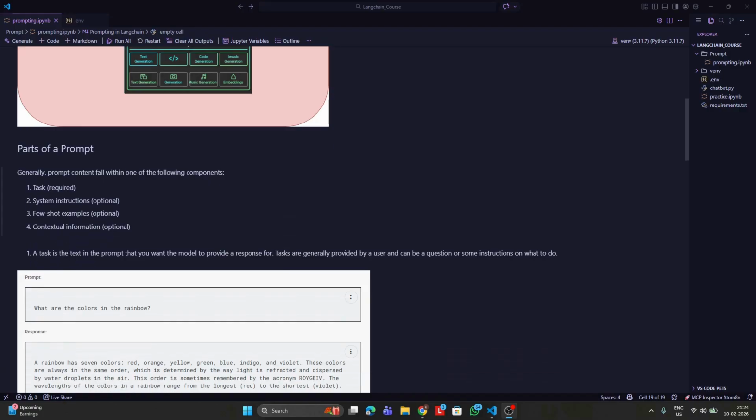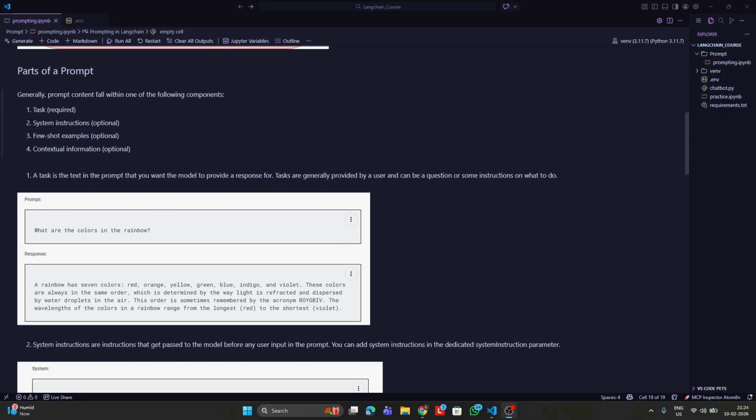Now moving on to the next part. A typical prompt, or a good prompt, has four different parts. The first part is the task. What do you mean by a task? A task is the text in the prompt that we want the model to provide a response for. It's basically the question that the user asks or the instruction given to the model. What is the LLM supposed to answer? All these things come under the category of task.